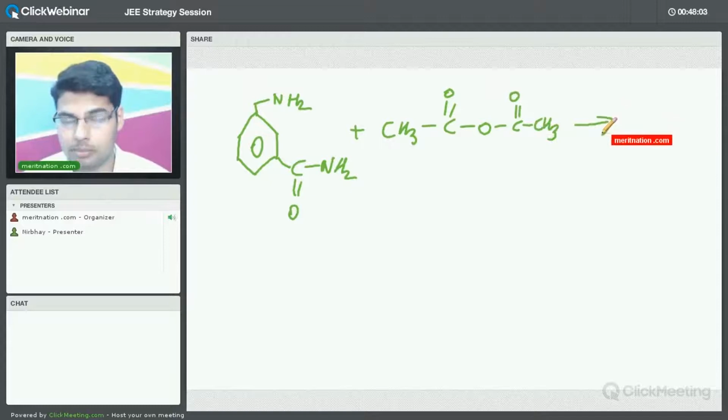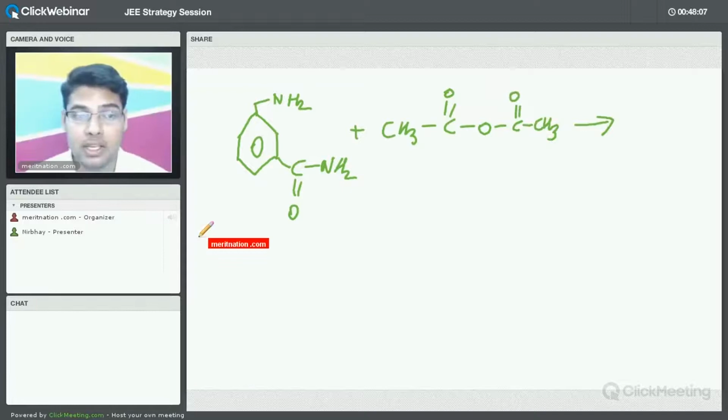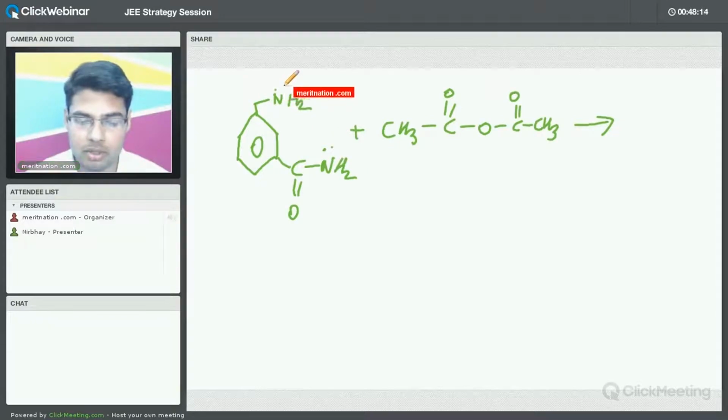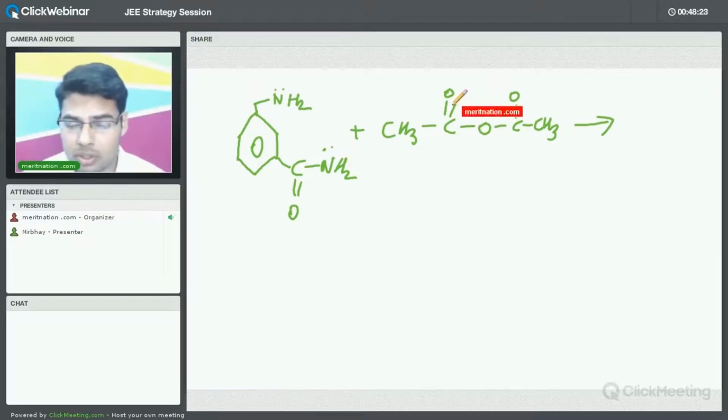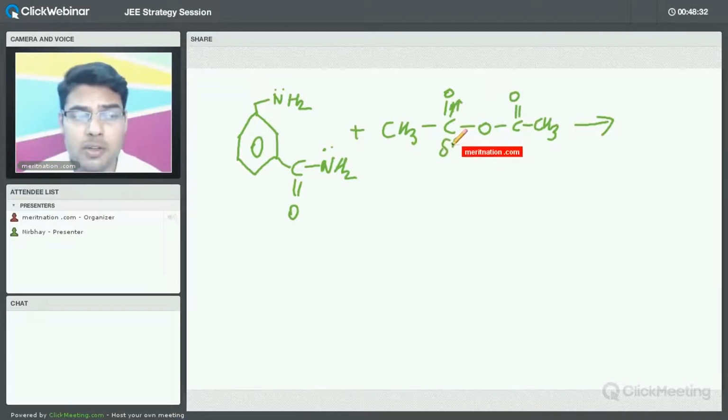Now we have to try to think of the product, right? Here it is not given in the question deliberately, but nitrogen is having a lone pair, as all of us know. In this compound, oxygen is electronegative. It will try to attract the electrons from this double bond towards itself. So there will be a tendency of creation of a very small positive charge.